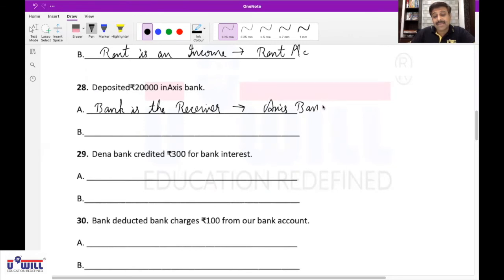Yes. Second effect. What goes out? Cash goes out. Affects cash account. Correct.